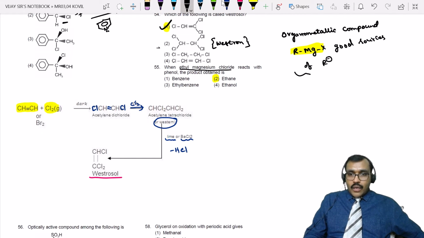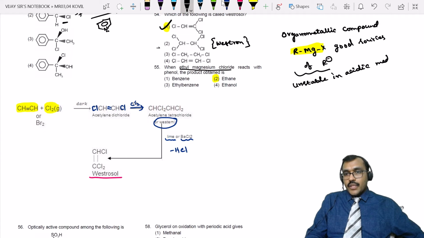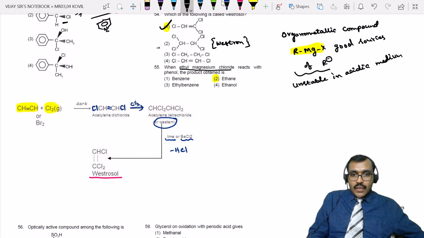And organometallic compounds are unstable in acidic medium. They readily decompose in the presence of acids. Now, given ethyl, so C2H5, magnesium Mg, chloride Cl. This is allowed to react with phenol.